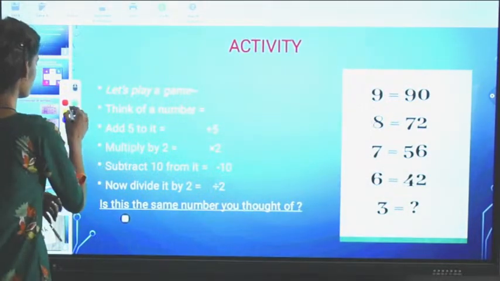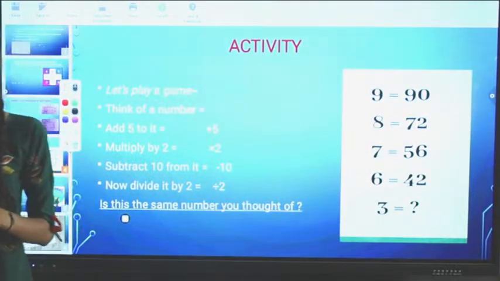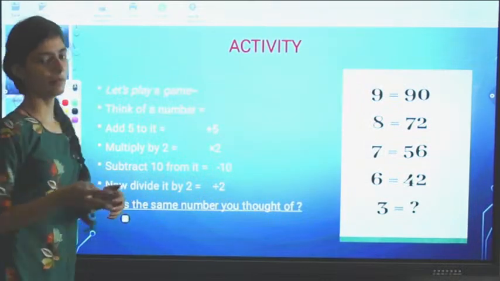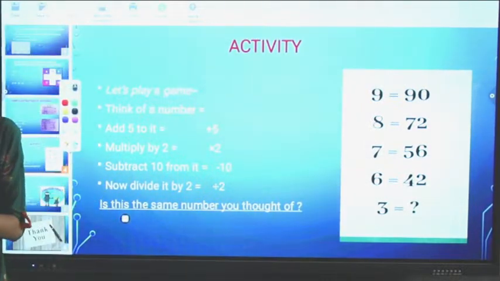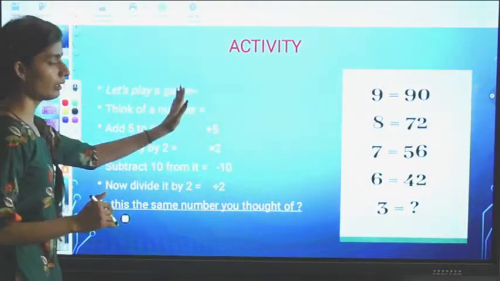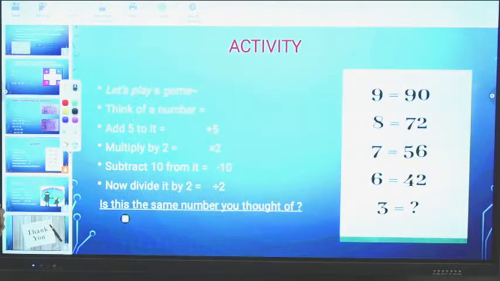The game is, think of a number. Just think of a number in your mind. Don't tell it to anyone. If I am asking any one of you, I will say, just think of a number in your mind. All the calculation will be done in your mind and you will not tell me the number. Okay. So think of a number.